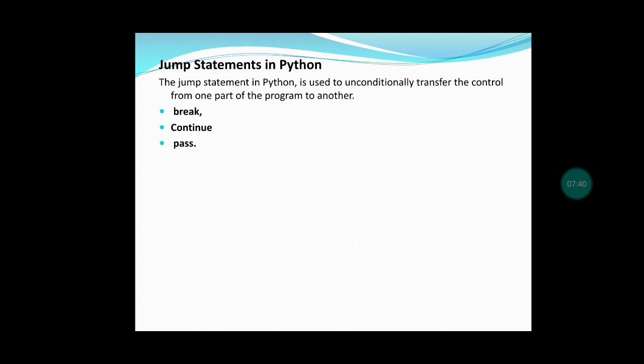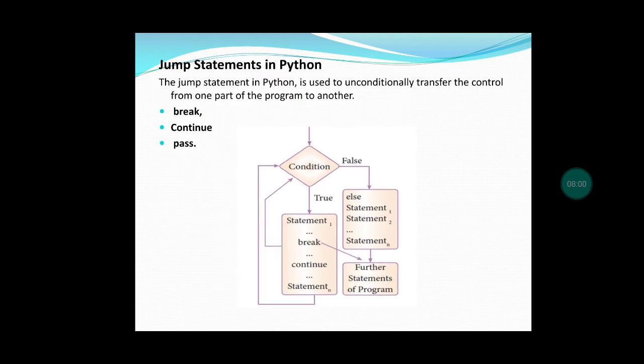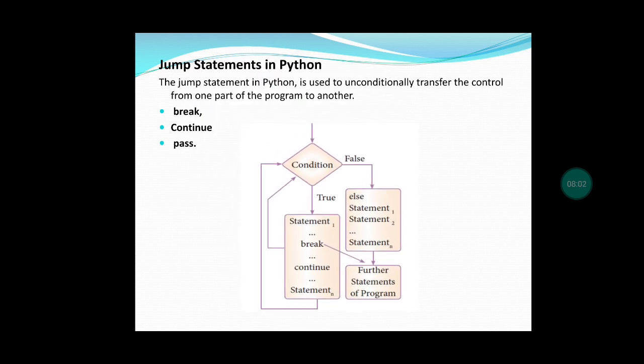By the name itself, we are understanding that jump means it jumps from one part of the program to another. That is, it is transferring the control from one part to another. There are 3 types of jump statements in Python, that is break, continue and pass. This is the execution of the break and continue statement in Python.